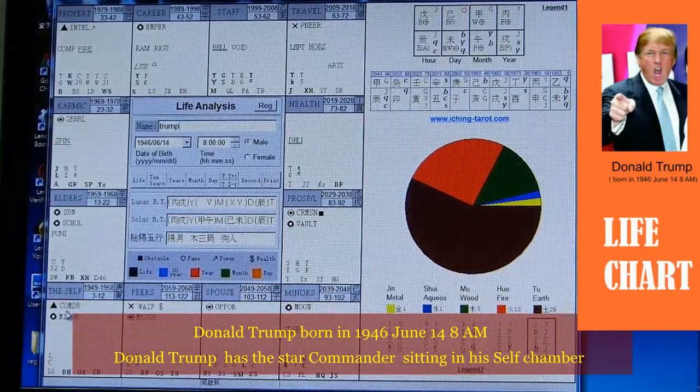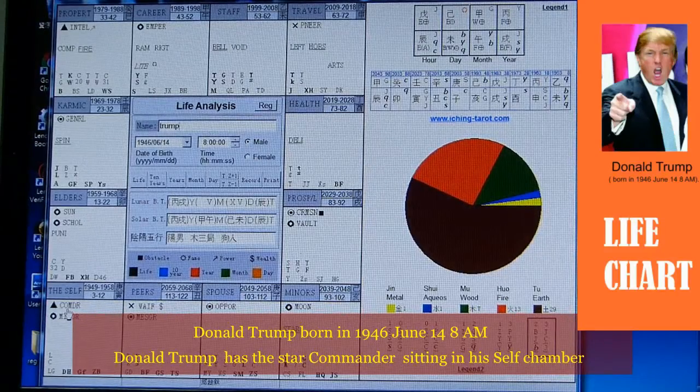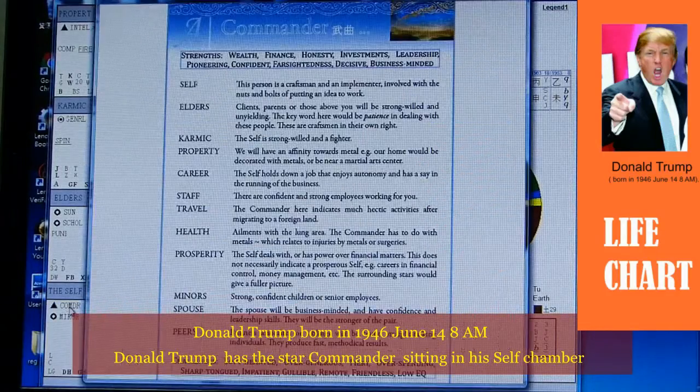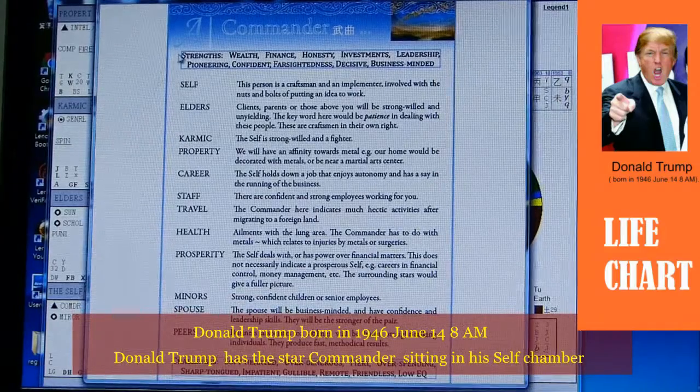First of all, let's have a look at what the commander is. Of course, we wouldn't be able to put the whole length of the character onto the plates of the chart. So what you need to do is move the cursor to the area of the star and press again, and immediately it will give you a very general explanation of what the star is.